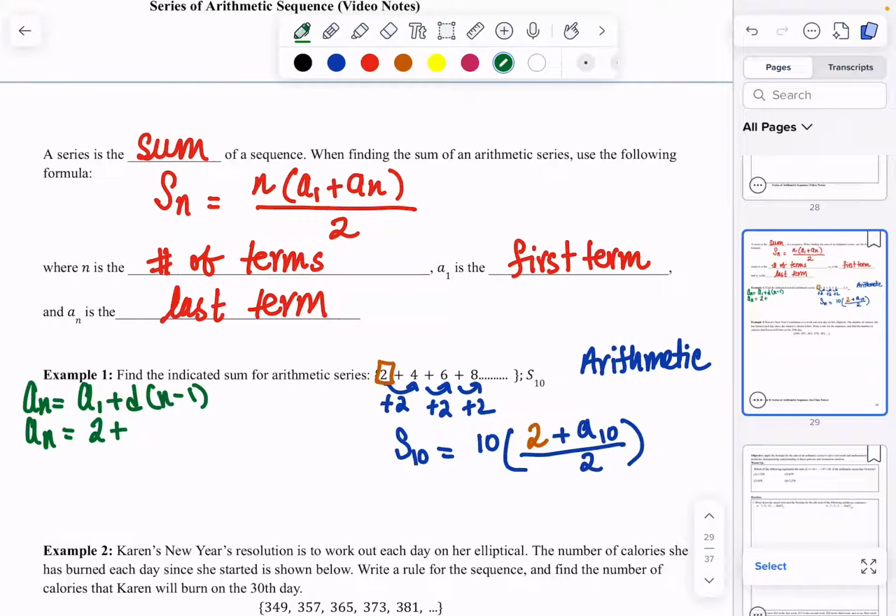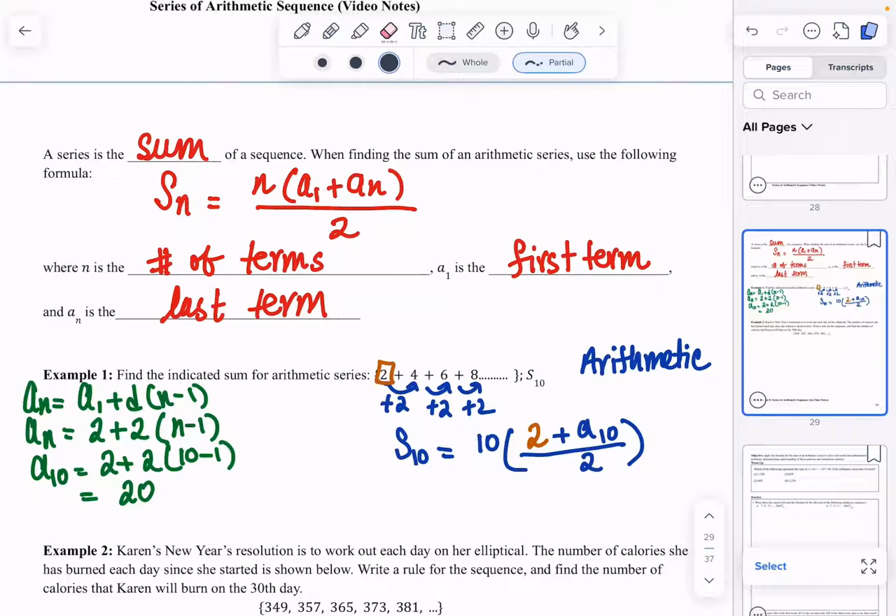For our pattern, the difference is 2, and n minus 1. To find our a of 10, I will substitute 10 wherever I see n.